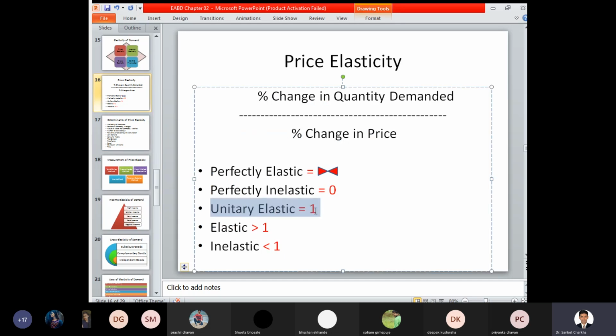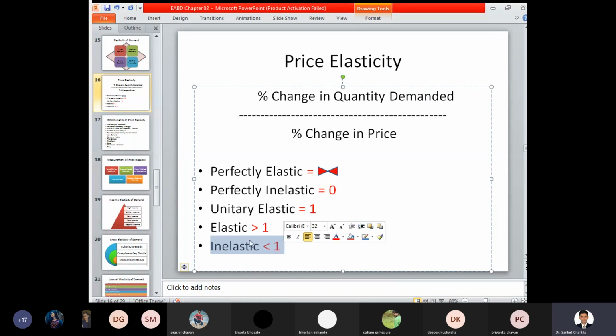Now unitary elastic: the budget of Mr. Soham to purchase a cake was rupees 500, and accordingly after a point of time the store manager says that I don't have a cake costing rupees 500, but I have a cake costing rupees 300 or rupees 350 or rupees 400. Now here in this case, what happened? Elasticity is greater than 1.